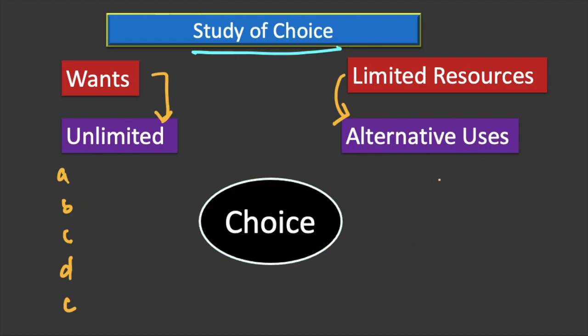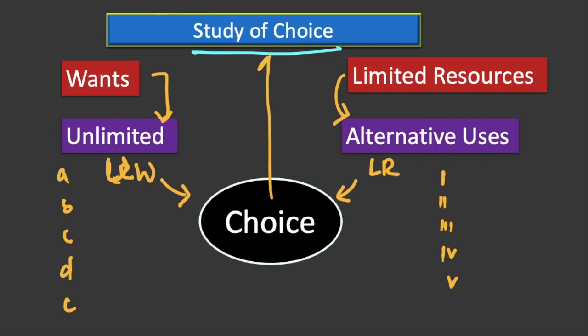At the same time, resources can have different uses, so again we have to choose which use to put our resource to. So everywhere choice is involved. In economics we are concerned with unlimited wants and limited resources, which give rise to the issue of choice. That is why economics is called a study of choice.